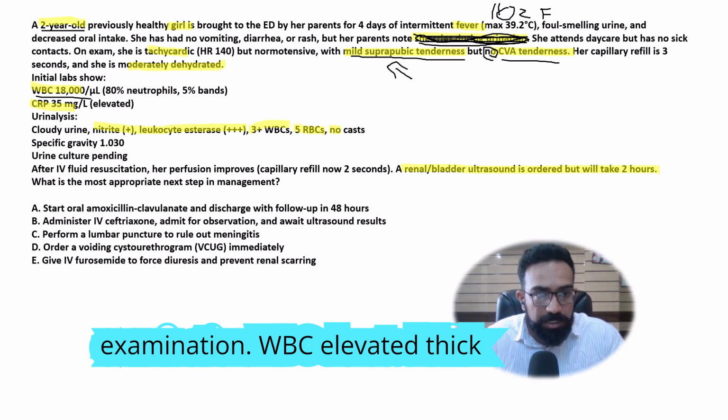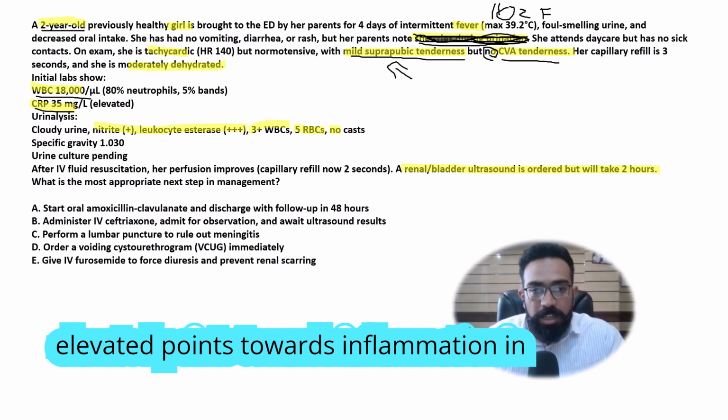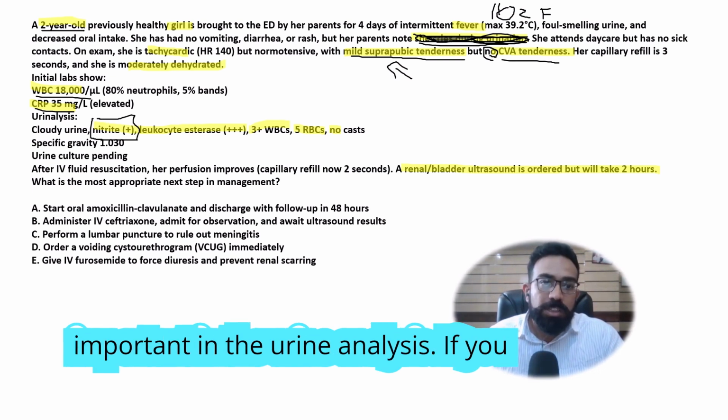WBC elevated points towards infection. CRP elevated points towards inflammation in the body. Nitrate positive, this is very important in the urine analysis.